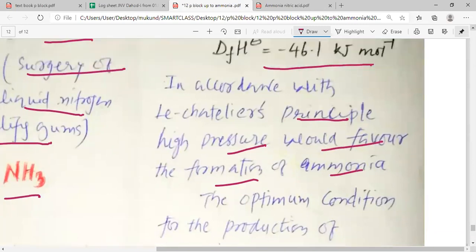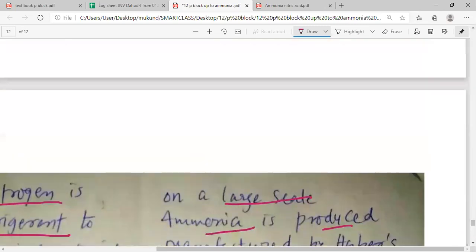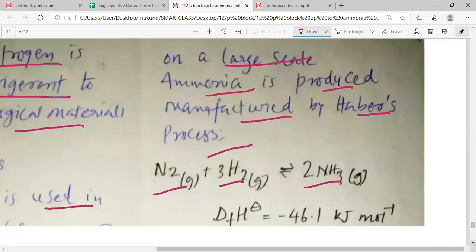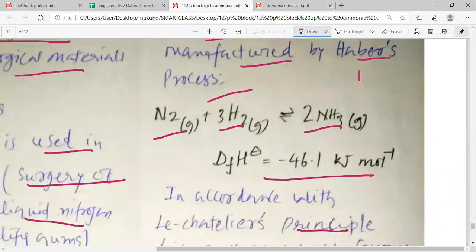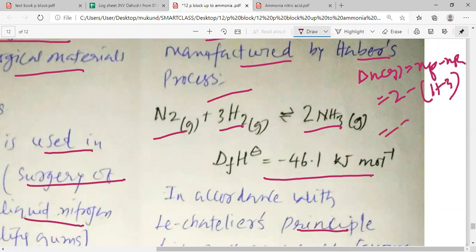Why is high pressure favorable? Let us understand. Here if you look at delta n gas, my dear students, that is n_p minus n_r. The gaseous molecules in the product is 2, and the gaseous molecules in the reactant is 1 plus 3. So it is 2 minus 4, that is minus 2.